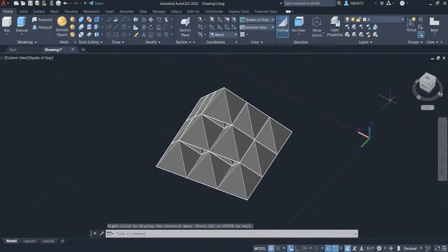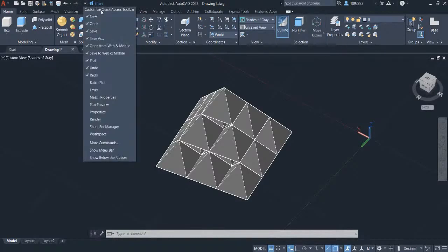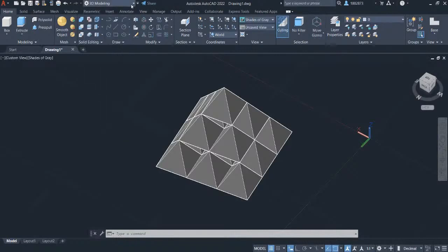So to start our course, part modeling in AutoCAD, we need to configure our workspace and set it to 3D modeling. To be able to do that, just click right here on the little gear icon in the status bar and set our workspace to 3D modeling. You can also change the workspace by hovering your crosshair here in the quick access toolbar, selecting this arrow, and here you can see all the customizations that you can add in the quick access toolbar. Let's click on the workspace and we can change the workspace here.